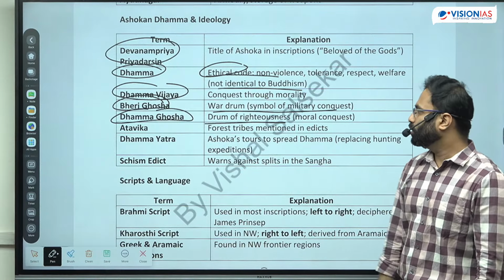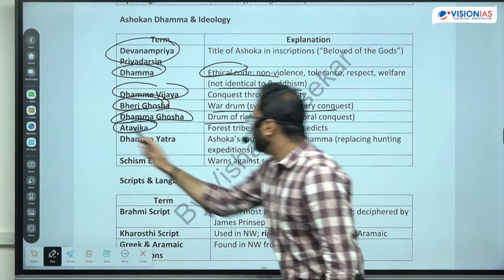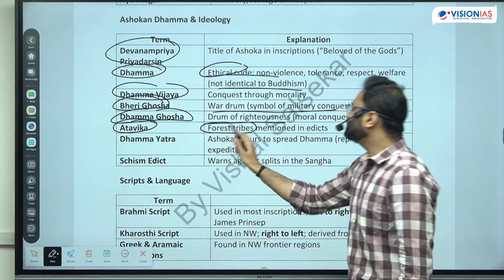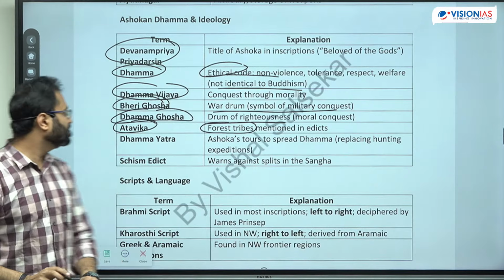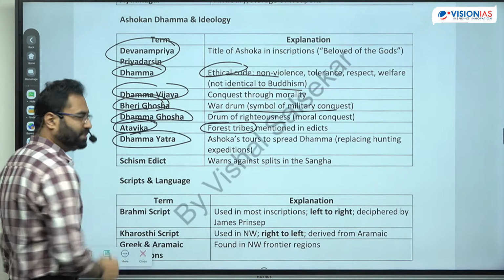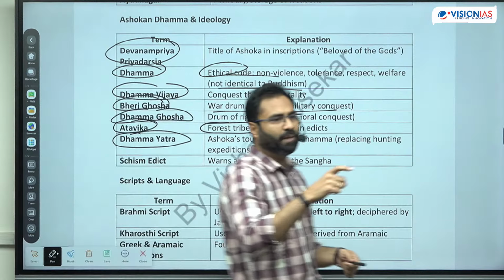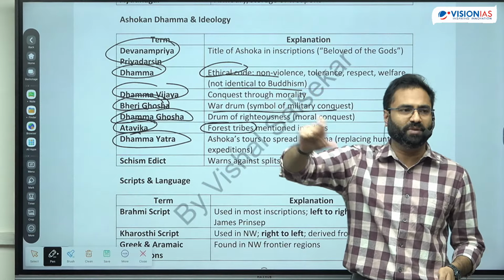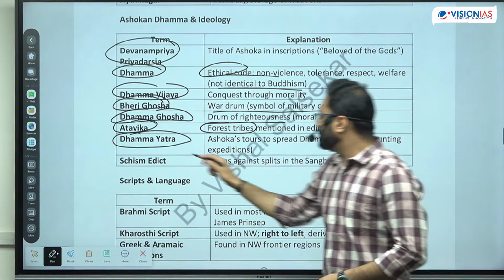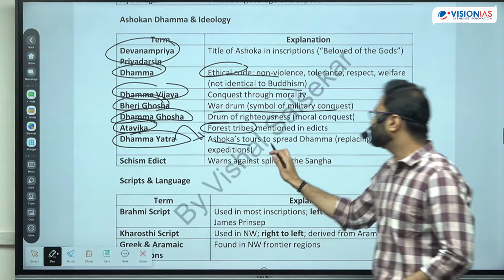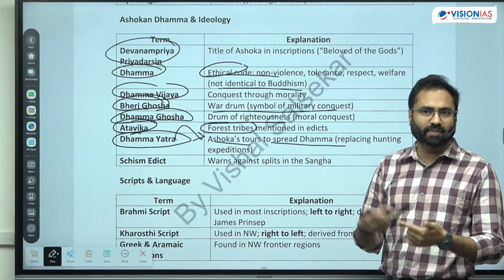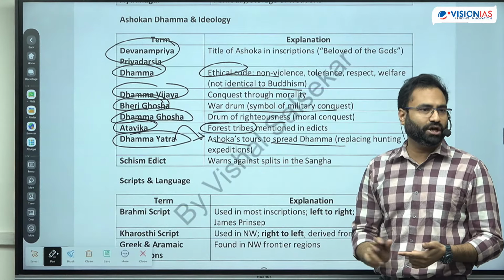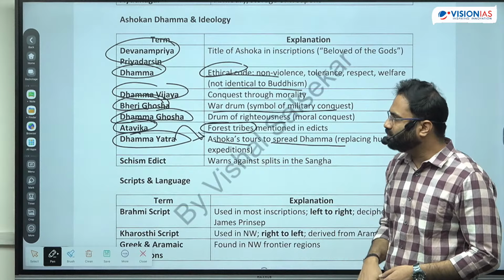So the moral conquest. Then Atvika, which is the term used for the forest tribe. Then Dhamma Yatra means that the king has set out to roam different places, he is doing the inspection, so it is for the Dhamma. So Ashoka's tour to spread the Dhamma. Basically through the Dhamma Mahamatras, or directly by Ashok, this particular Dhamma was being propagated.